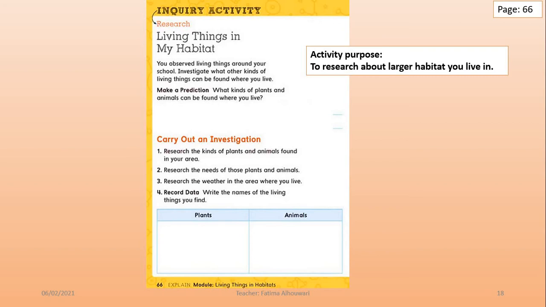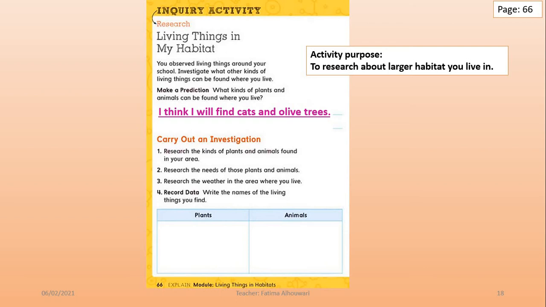And before we begin, let's make a prediction. What kinds of plants and animals can be found where you live? For me, I think I will find cats and olive trees. What about you? To apply this activity, research the kinds of plants and animals found in your area.